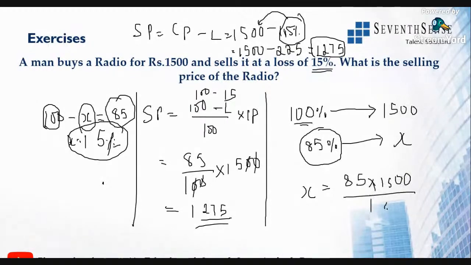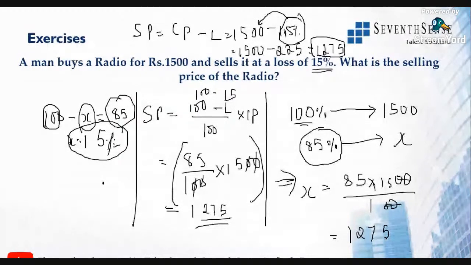So 0 and 0 gets cancelled. So 85 into 15. Whatever you did here with the formula, that will come here in the shortcut trick. The only thing is that you're not using the formula. So 85 into 15 is 1275. Clear? Guys, any doubts here?